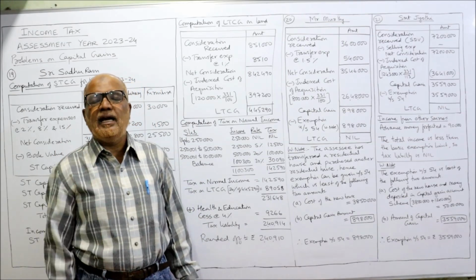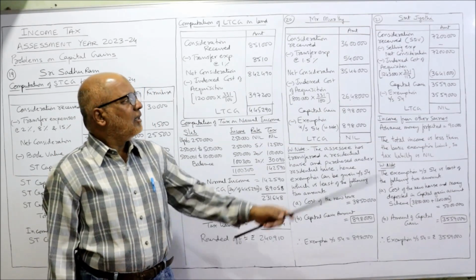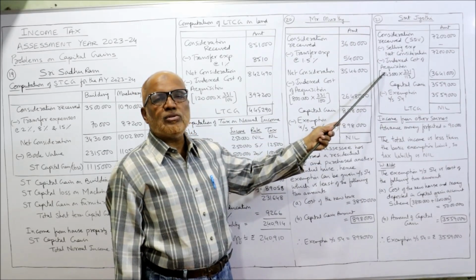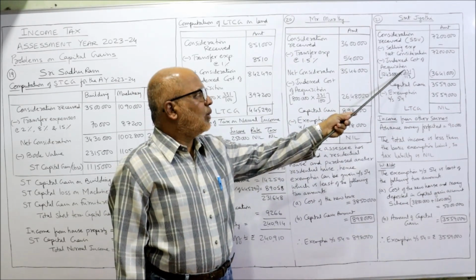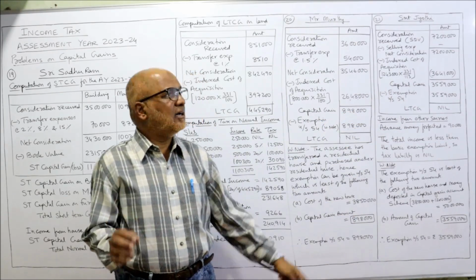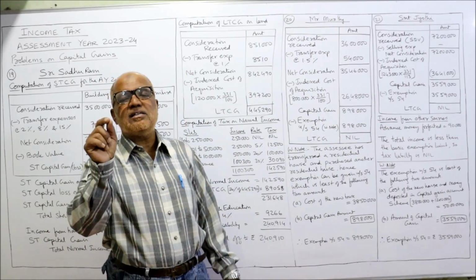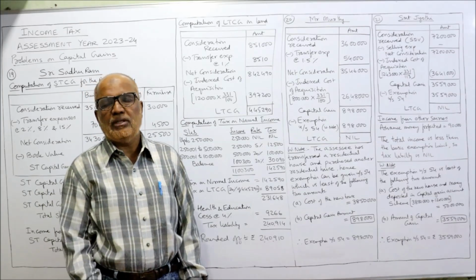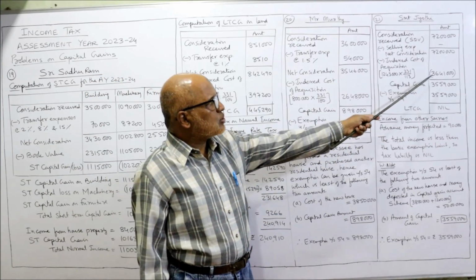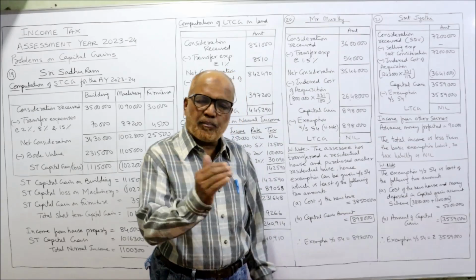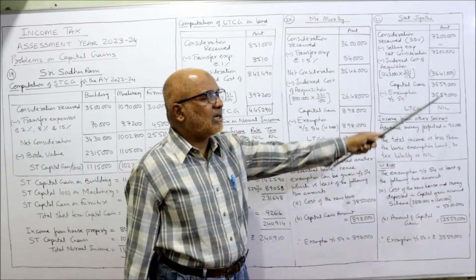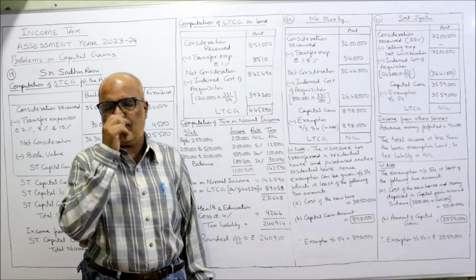From this we deduct the indexed cost of acquisition. That is 12 lakh 43,000 into 331 divided by 113. 113 is the index number of the year of purchase that is given in the problem. So it comes to 36 lakh 41,000. Subtract, capital gain comes to 35 lakh 59,000.